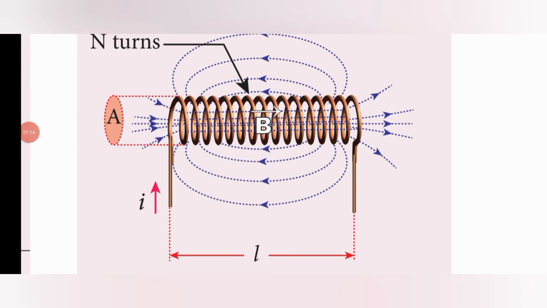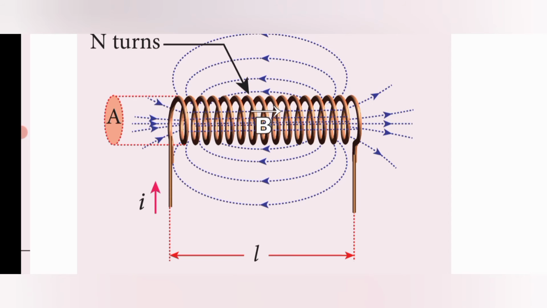So let us assume a solenoid of length L and area of cross section A. Here small n is the number of turns per unit length, because L is there, no? So small n is equal to N by L. Small n is the number of turns per unit length.